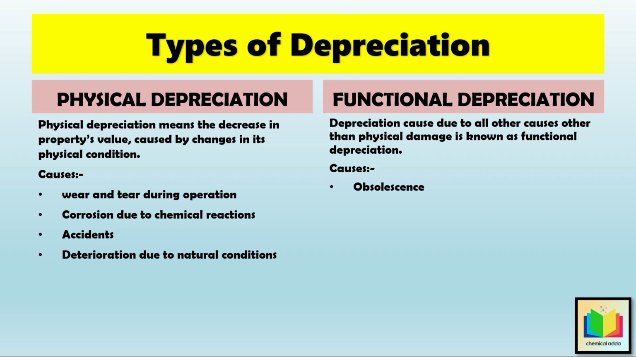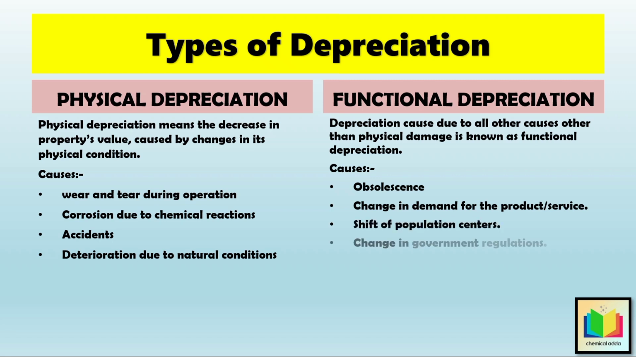Because it is inferior to improved types of similar assets that have been made available through advanced technology. Then the next cause of functional depreciation is change in demand for the product or service. Shift of population centers. Change in government regulations. Inadequacy, which means that the asset cannot meet new capacity requirements.